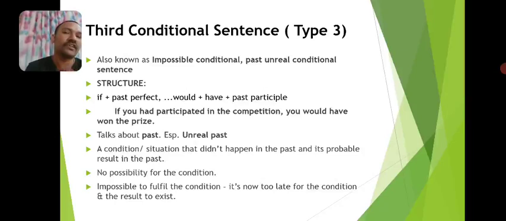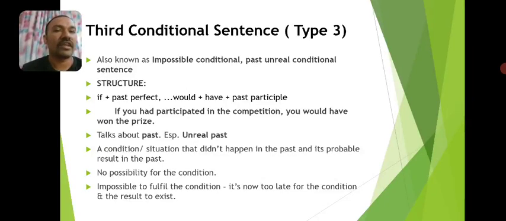When do we use this sentence structure in our conversation? We normally use this sentence structure in English to talk about the past. Unlike the other conditional sentences like zero, first and second conditional sentences, we use this sentence structure to talk about the past.